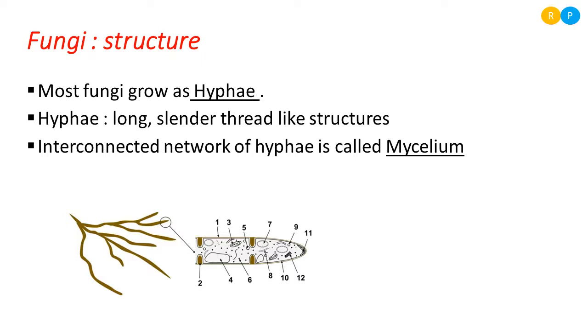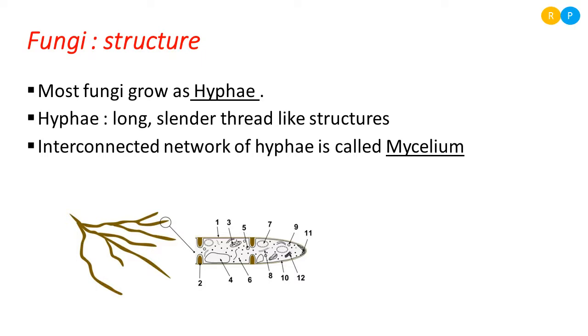So you can see in the first diagram the presence of many hyphae. Each thread-like structure you can find here is called hyphae. Many hyphae are interconnected with one another. You can find here some six to seven hyphae, highly interconnected with one another. That interconnected network of hyphae is called mycelium. So the entire first diagram is called mycelium and each thread is known as hyphae.